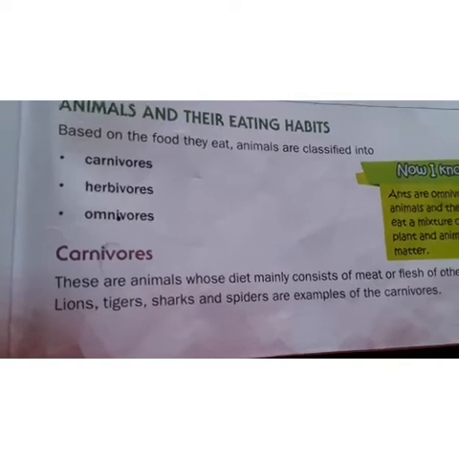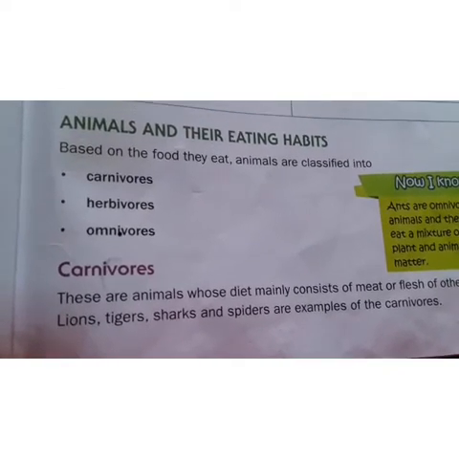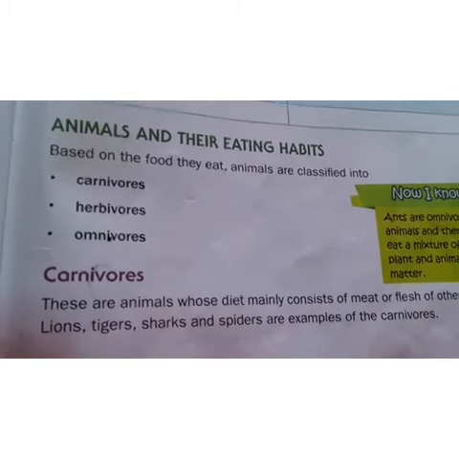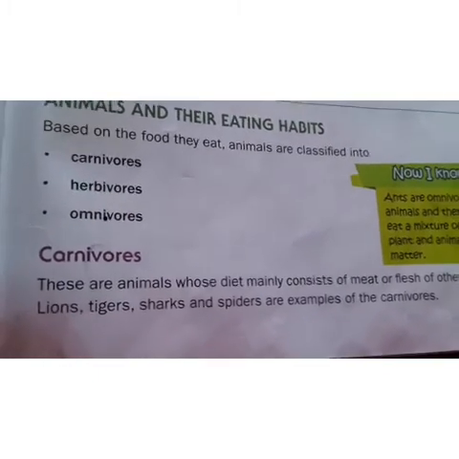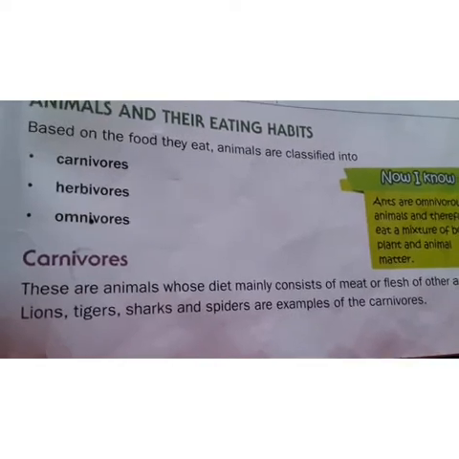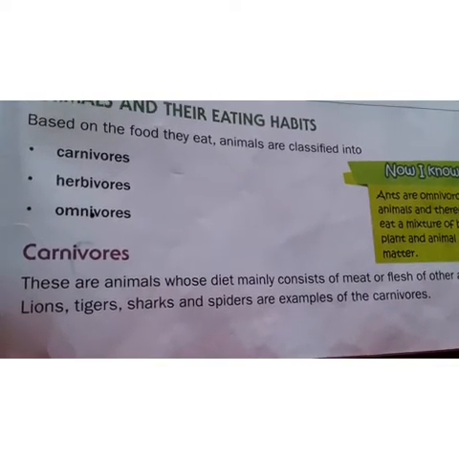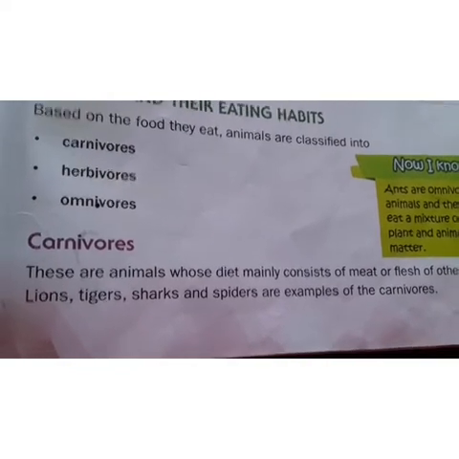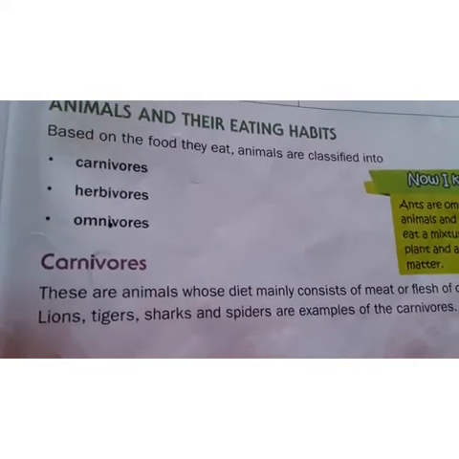And we know that a lion will eat the flesh of other animals and tigers too. But a shark also is a carnivore. It catches only fish. And a spider also, see, a spider catches only insects. And this also comes under the carnivores group.